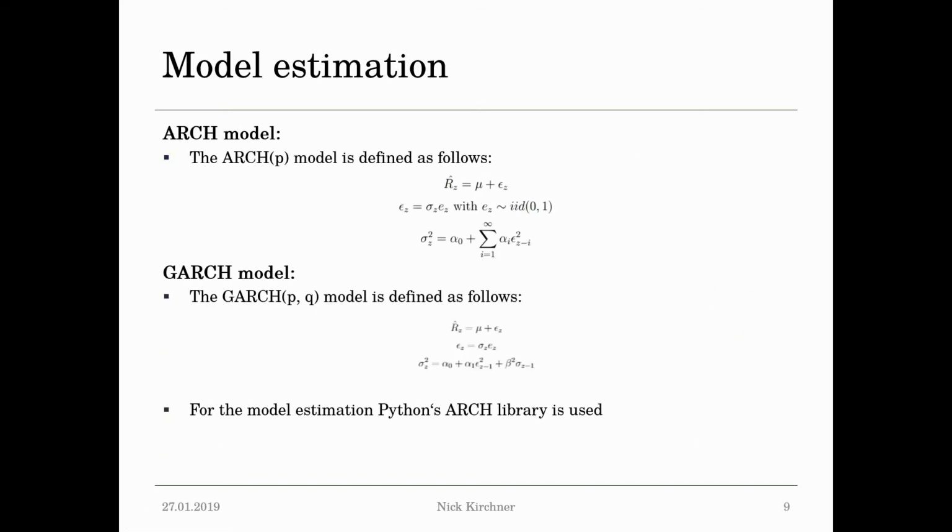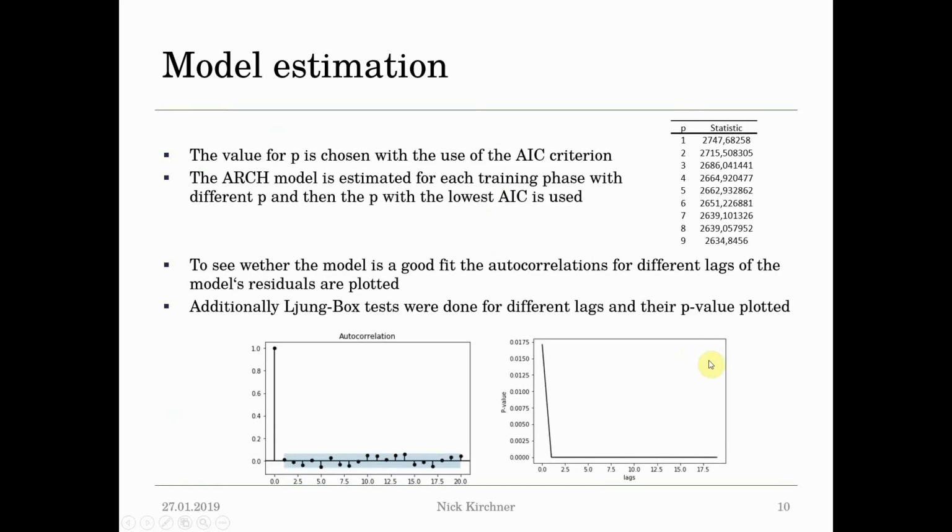The ARCH model. The ARCH model is defined as follows. I will not explain the equations since we've learned about them in class. For the model estimations, the arch library of Python is used. The value for P is chosen with the use of the AIC criterion. The ARCH model is estimated for each trading phase of each period with different P's, and then the P with the lowest AIC is chosen. Here you can see that for period 1, P equals 9 yields the lowest AIC,